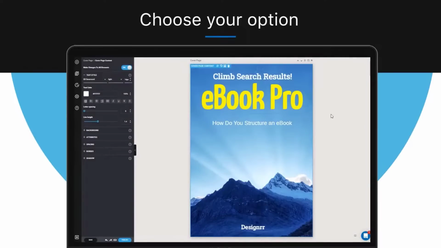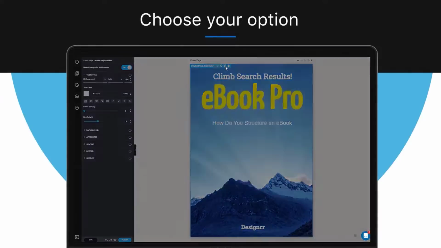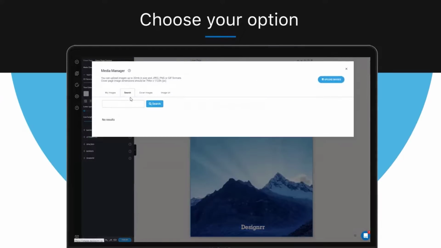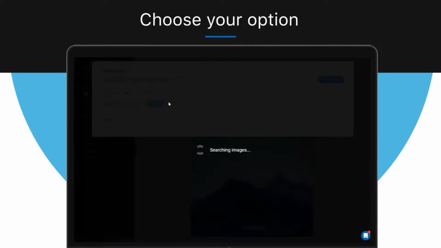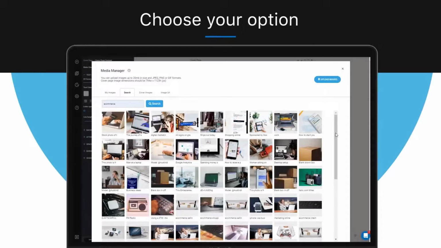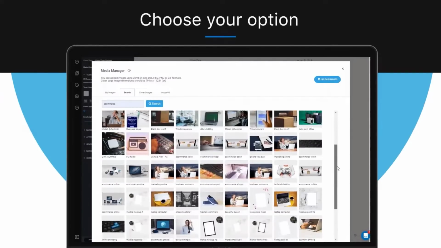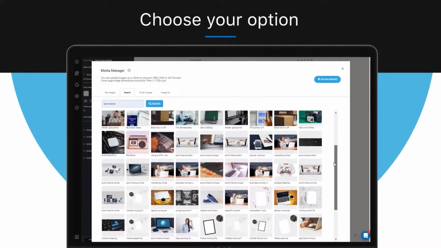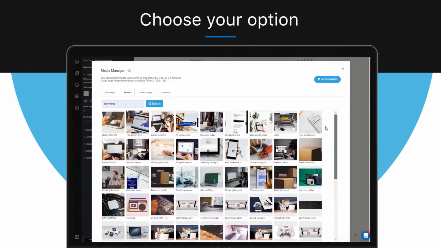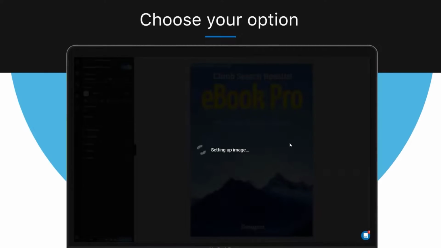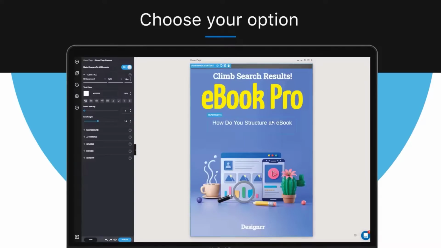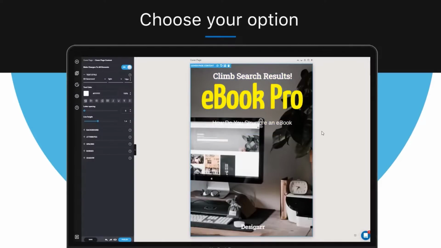The second option is to search for an image in Designrr, and you can do so by clicking on search and typing the keyword that's associated with the image you need. You can get the best results here by searching on broad one-word terms, for example, e-commerce. So here you are. Designrr will give you multiple options to choose from. Let's take this one. So you can see the image is inserted into the project and is set as the new cover image. That's how to change the cover within Designrr.